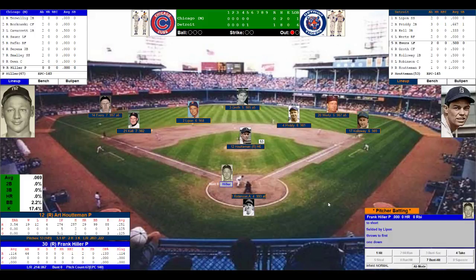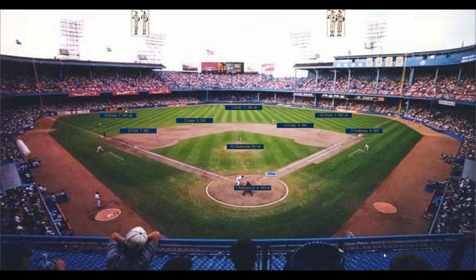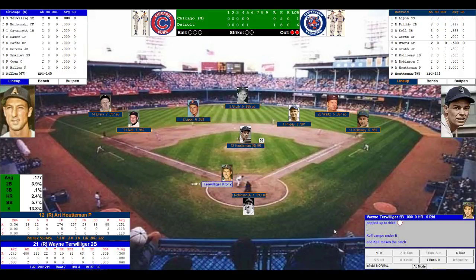Here comes the pitcher, Frank Hiller. He's thrown 67 pitches. He's good for 140. He's down 1-0. He shall stay in the game. He'll take. Here's the pitch. Ball 1. Hiller to take again. Strike 1. Swing away now. The windup and the pitch by Houtman. Popped up to third. Out number 2. Kell makes the play. 2 down, no one on.